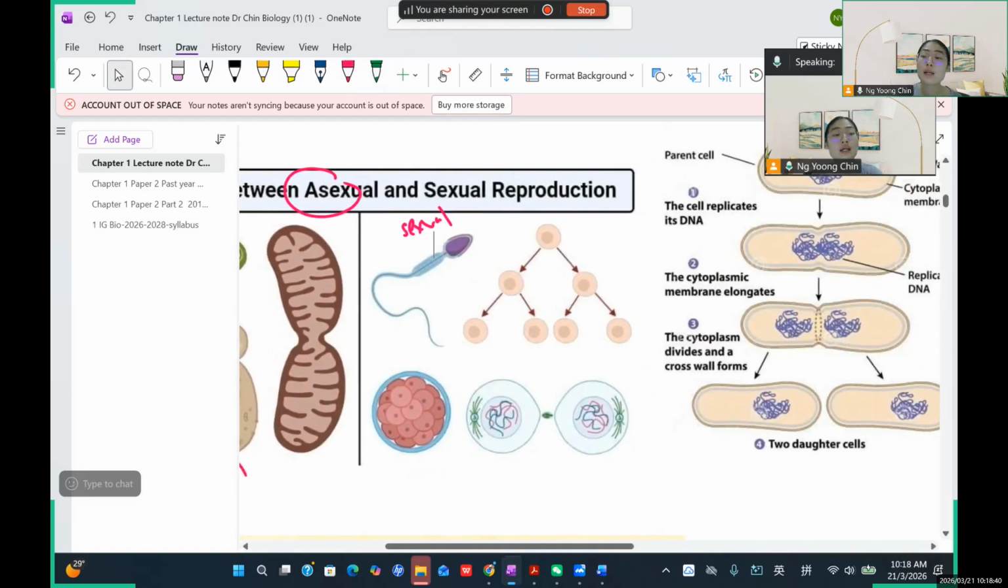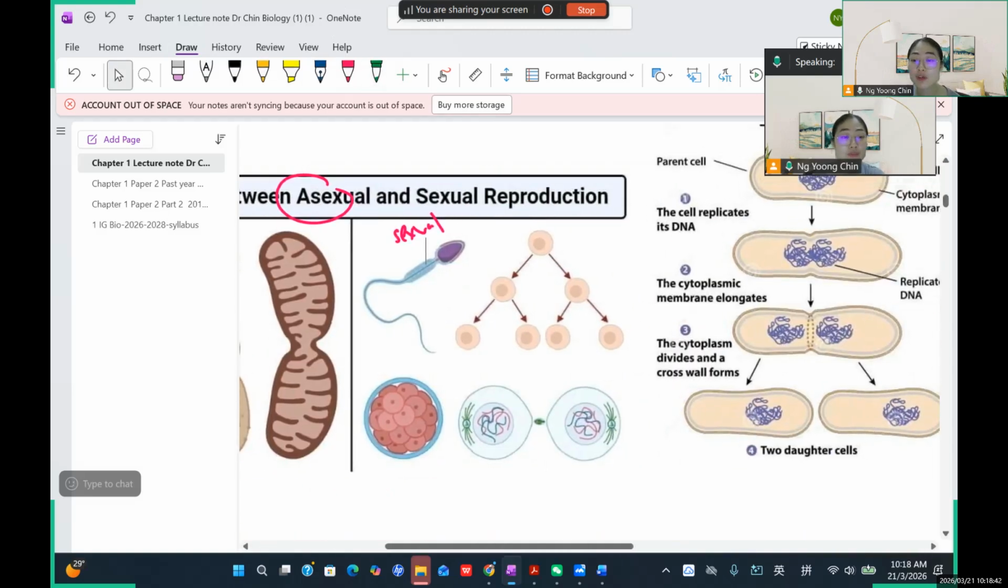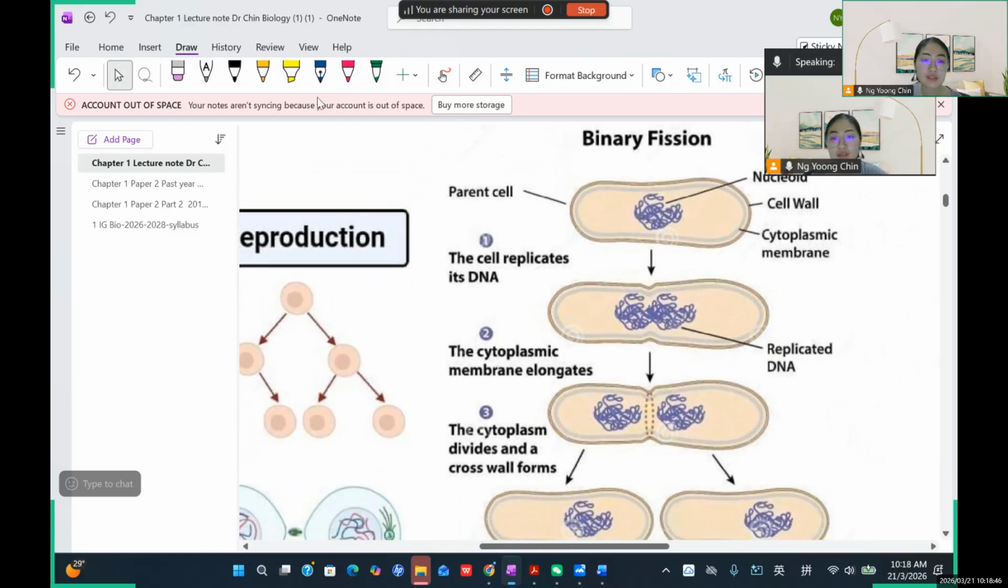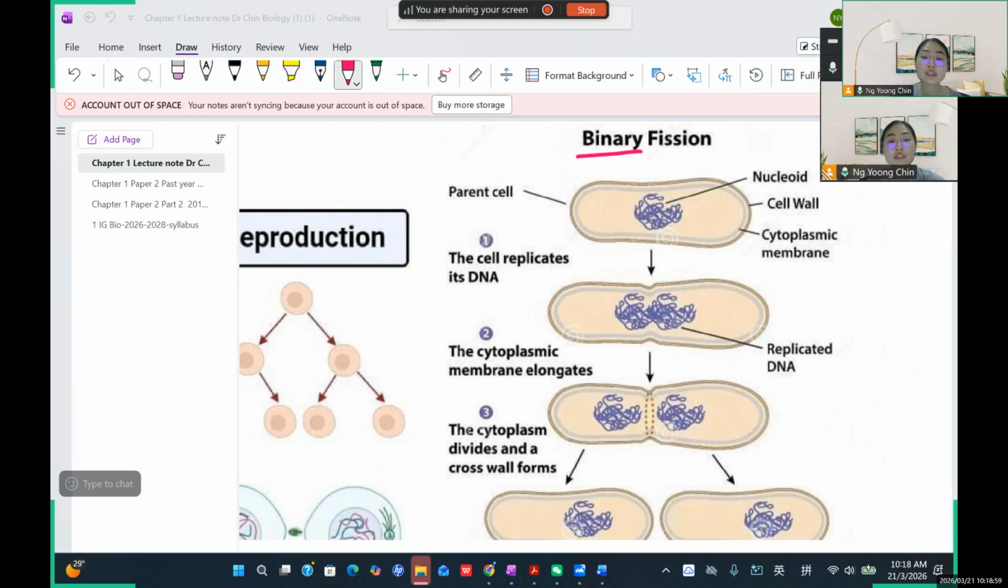Mitosis. Emma, have you heard of mitosis before? No. 细胞分裂, okay? Because 细胞分裂 is mitosis. Another term we can also use is binary fission. We can call this binary fission also. Yeah. So from one cell, they can just divide to become two cells.